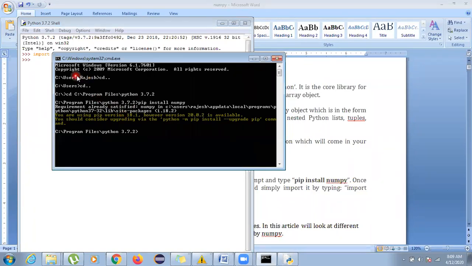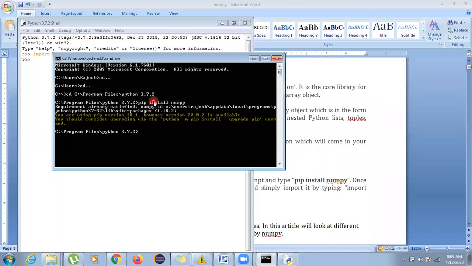So what you are going to do first is change the path. So I have changed the path. I installed my Python folder into the C program files, so I changed the path using the cd command. If you want to exit the previous directory, you can use cd dot dot, or you can directly write cd, enter, change directory and put this directory. After entering into the directory, you will be installing your NumPy.